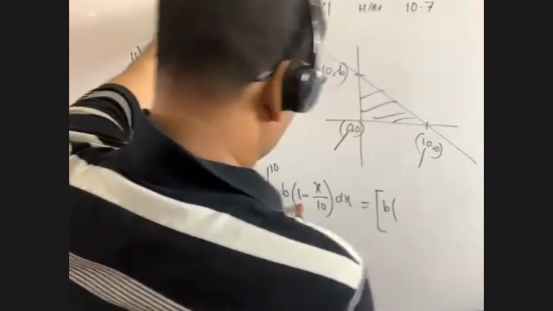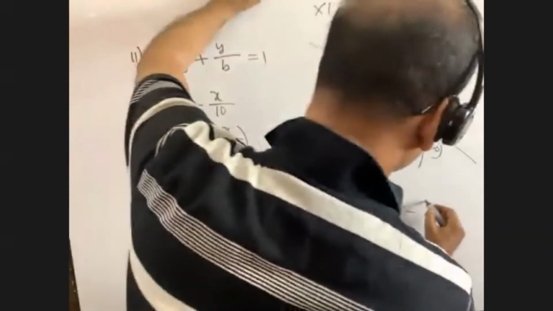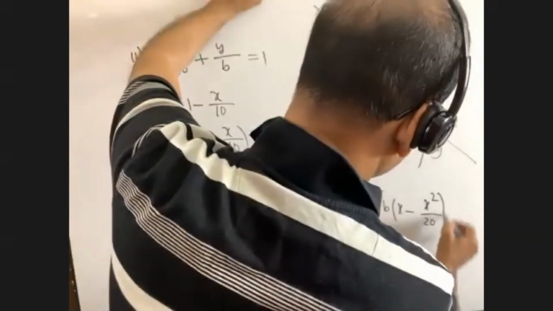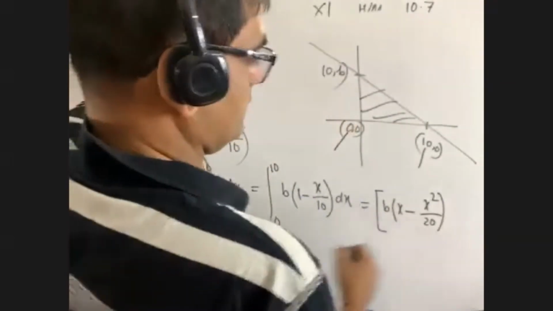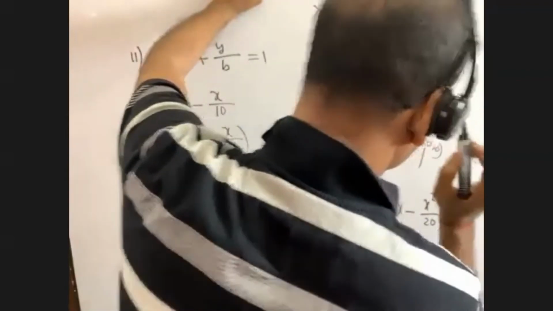As I told you, 1 dx means x, and x dx means x square by 2, here 2 into 10, that is 20, from 0 to 10.